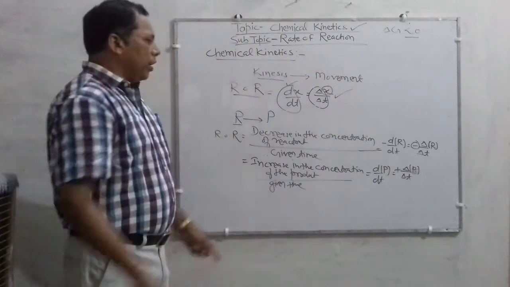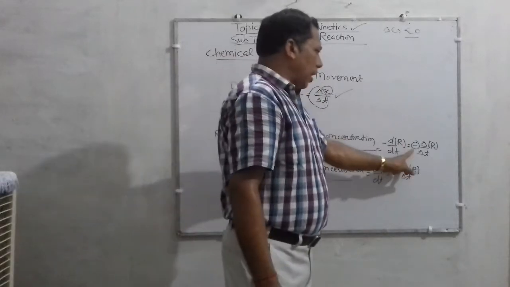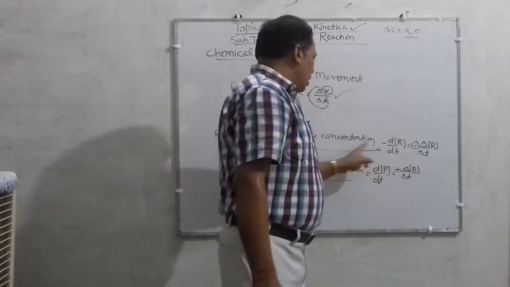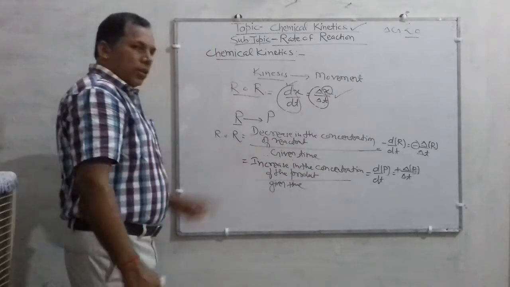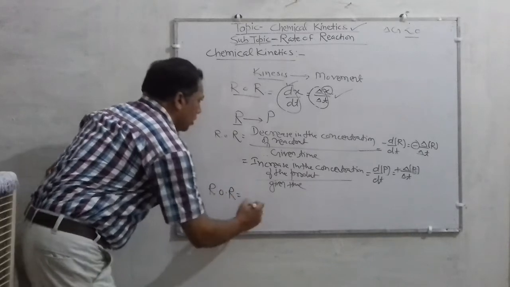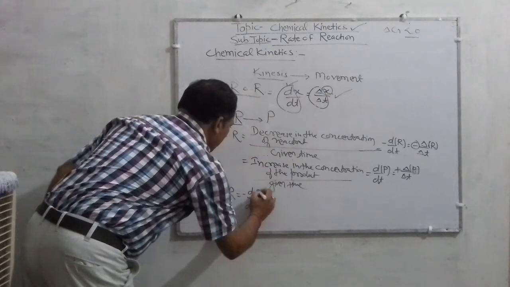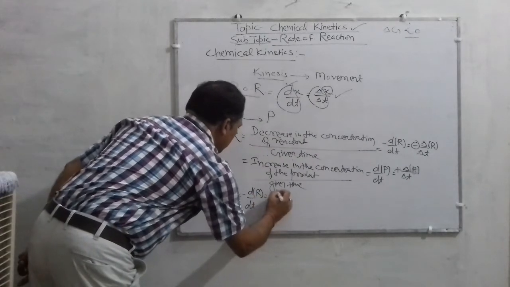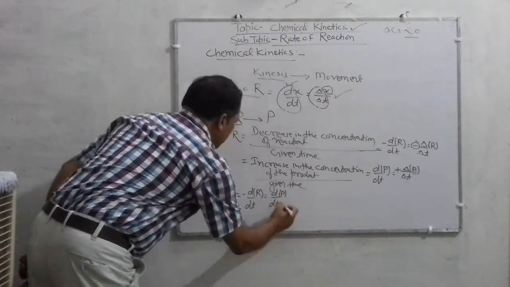It clearly shows that there is a decrease in the concentration of the reactant. So this rate of reaction can be written as minus d by dt of concentration of R is equal to d upon dt of concentration of product.